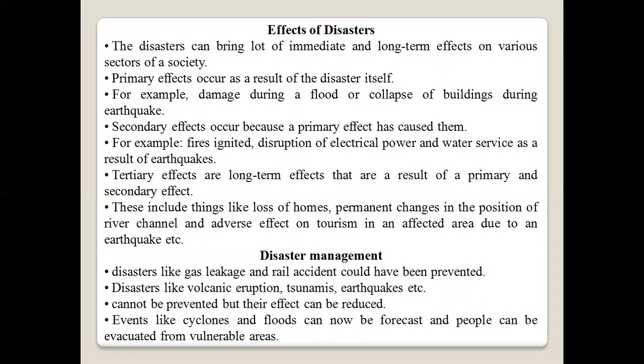In all the examples of disaster given in the table, disasters like gas leakage, oil spills, and rail accidents could have been prevented. Disasters like volcanic eruption, tsunami, earthquake, etc. cannot be prevented, but their effects can be reduced. Events like cyclones and floods can now be forecast and people can be evacuated from vulnerable areas.